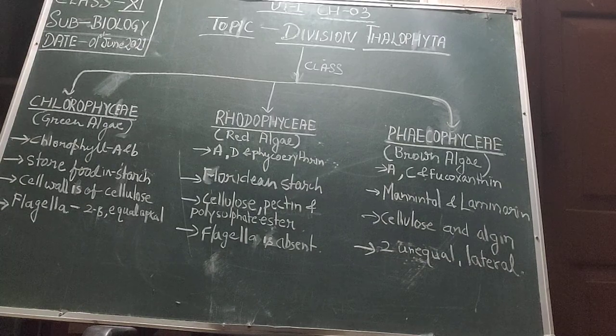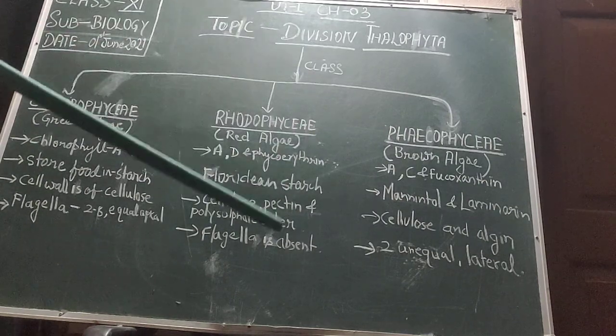Flagella in Chlorophyceae are arranged as equal, apical, in 2 and 8 flagella. Whereas Rhodophyceae do not show any locomotion; they are just present on the seabeds of the Red Sea and give a reflection of red color to it. And we can say that flagella are absent in them.